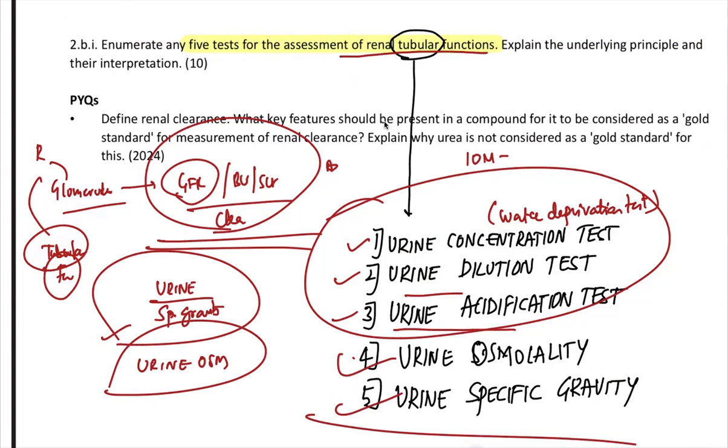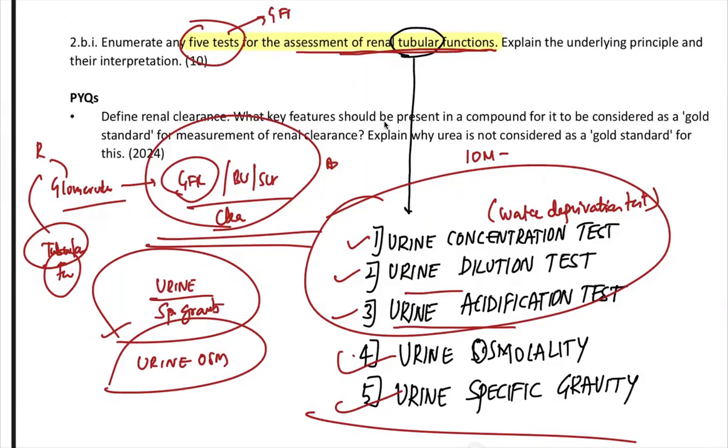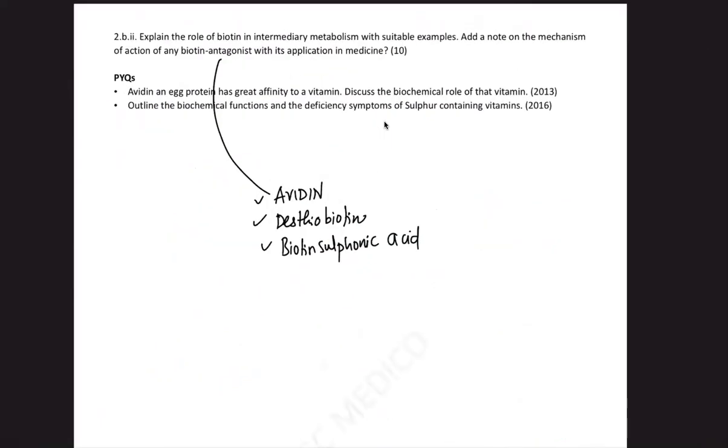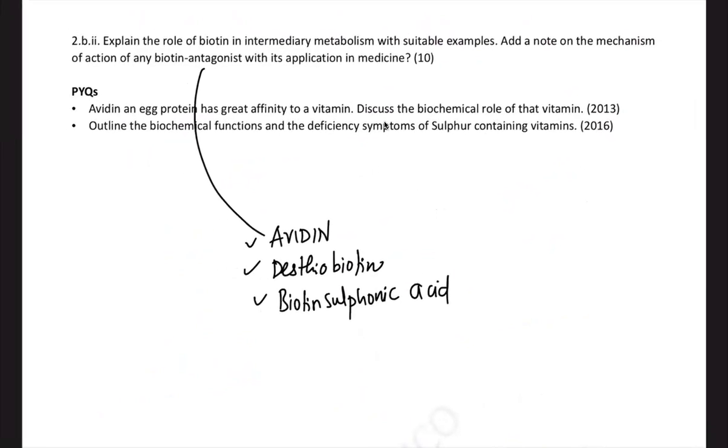A little tricky question, but I think many of the students, instead of assessing it as tubular function, might have given only the 5 different functions like GFR, acidification, etc. So you might lose a mark if you don't focus on the specifics of the question.